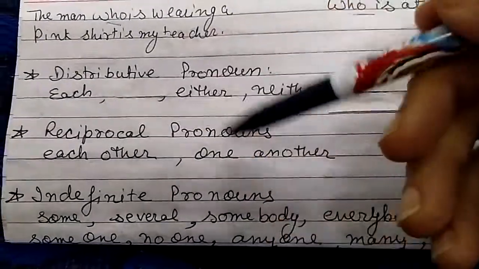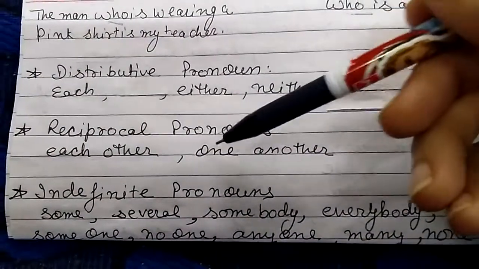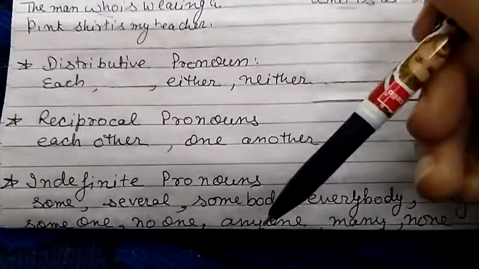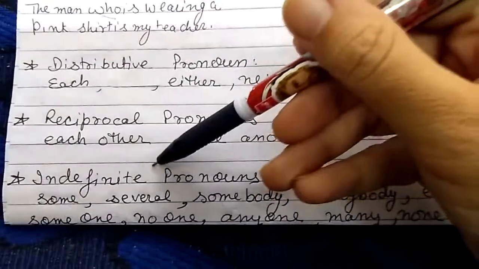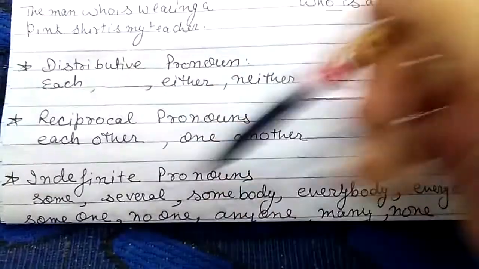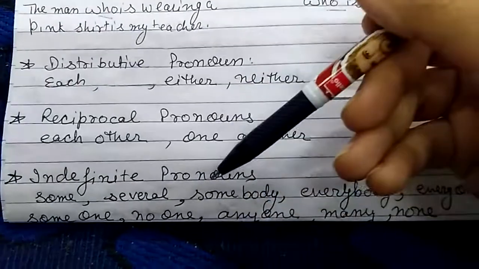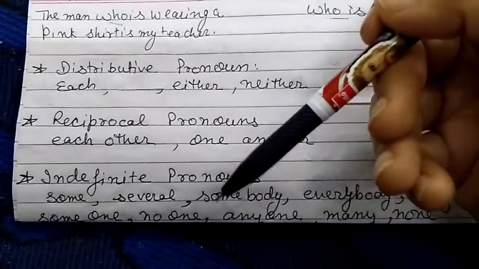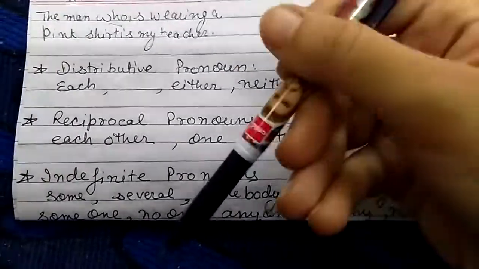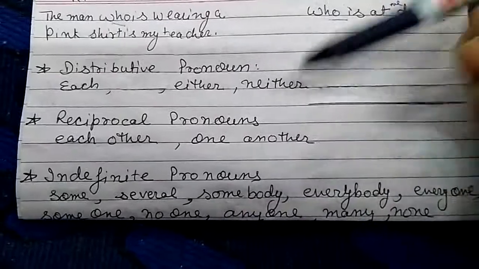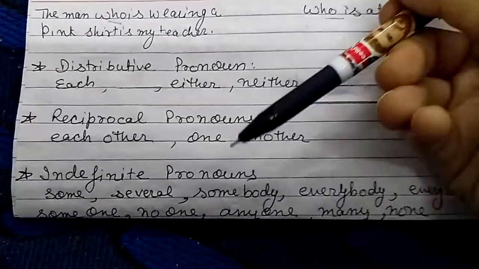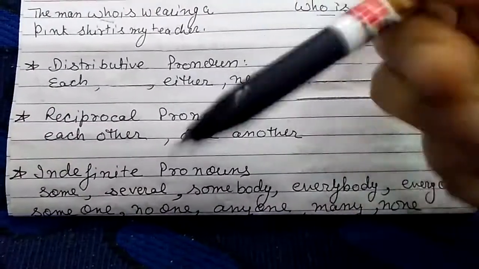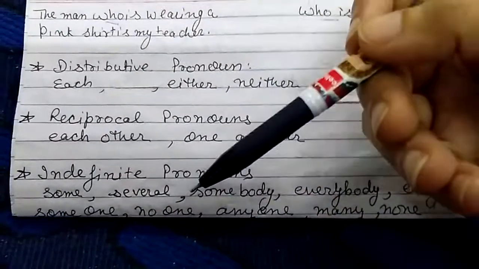What are reciprocal pronouns? Students, reciprocal pronouns are pronouns which express a mutual or reciprocal relationship. Each other and one another are reciprocal pronouns. Each other is used to refer to two persons or things. One another is used to refer to more than two persons or things. For example, we can say the two boys helped each other, or all the members of the team helped one another.